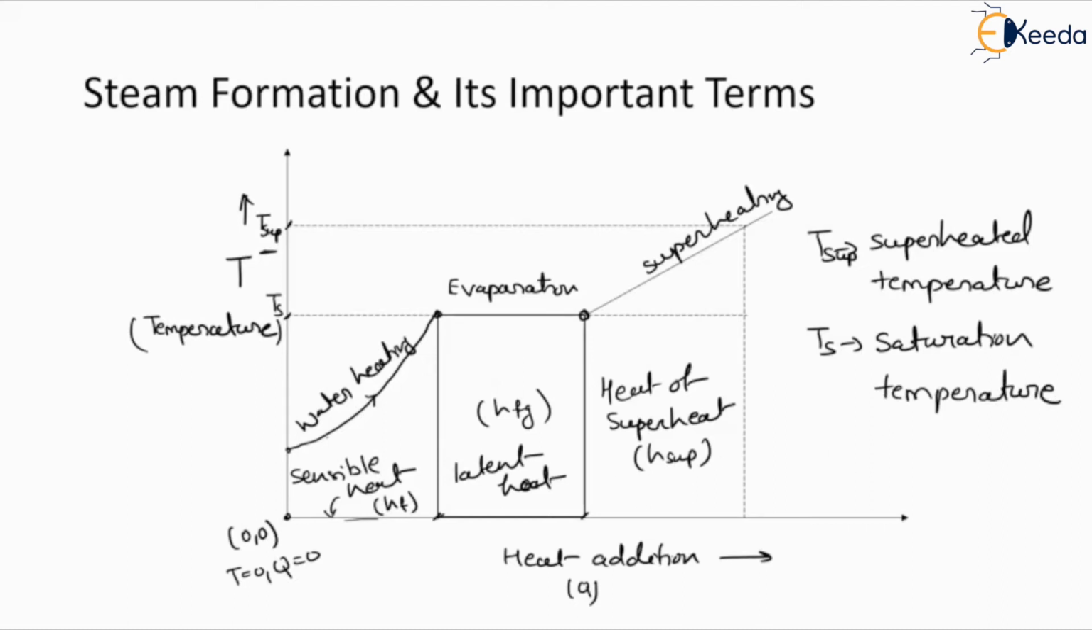Here HF is the sensible heat and HFG is the latent heat. So these are the main terms related to steam formation. One by one I will explain these important terms. Let's start with the first important term. Let me write down the main important terms. The first term, which is very important, is the sensible heat.